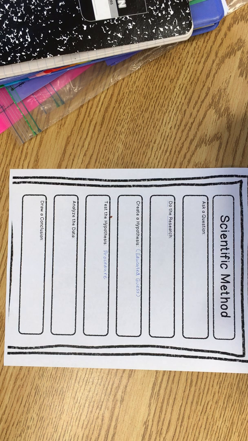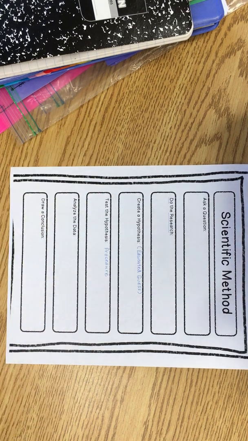We're going to follow the steps of the scientific method to do a saltwater density experiment. So we're going to ask a question. We're going to do the research where I teach you about some scientific theories and some important vocabulary words. We're going to create a hypothesis, which is an educated guess that scientists make about what kind of data they might get from their experiment. We're going to test our hypothesis by following a procedure. And then we're going to analyze the data and draw a conclusion based on our data.